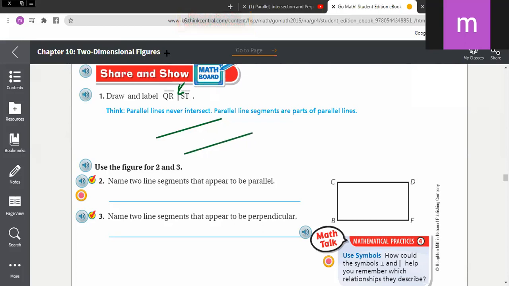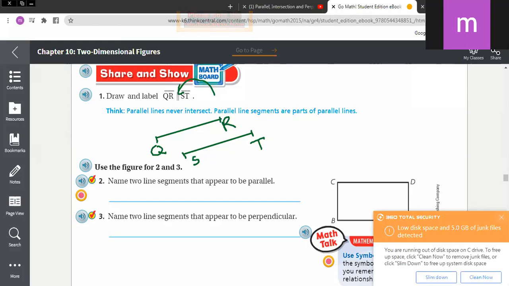Let me label them with letters. The first one is QR, and the second one is ST. Yusuf, you have to write in capital, not small. It doesn't matter what the length of each one is; the most important thing is that they are two parallel lines.